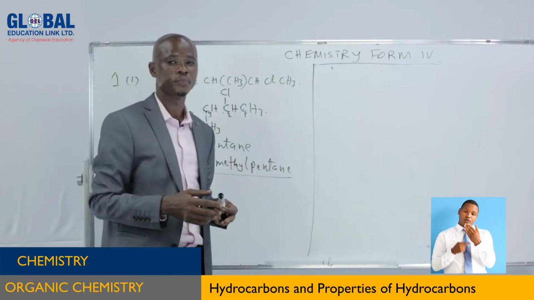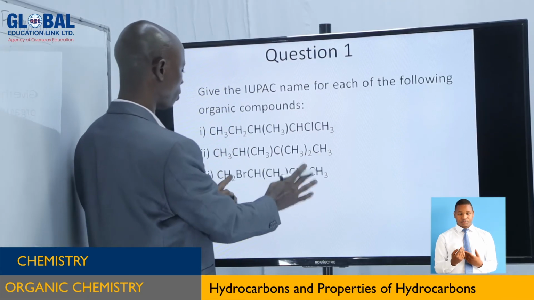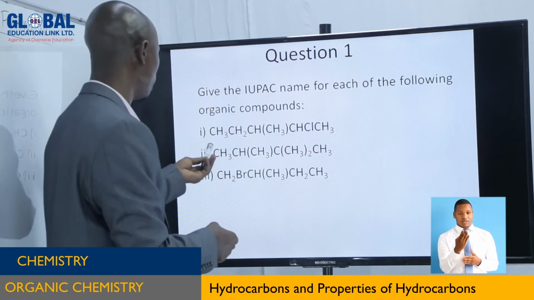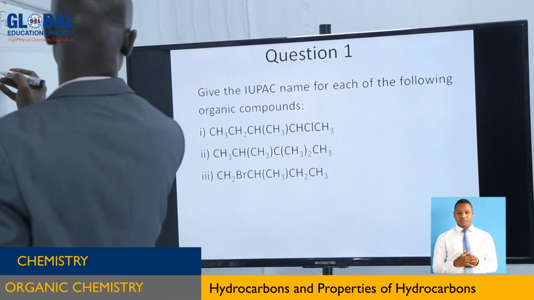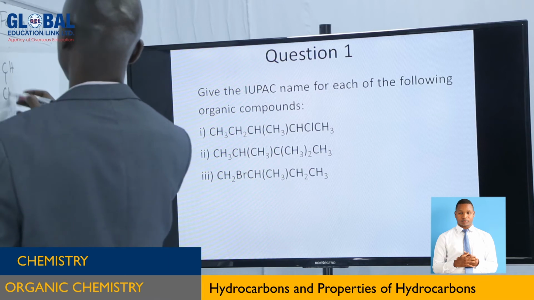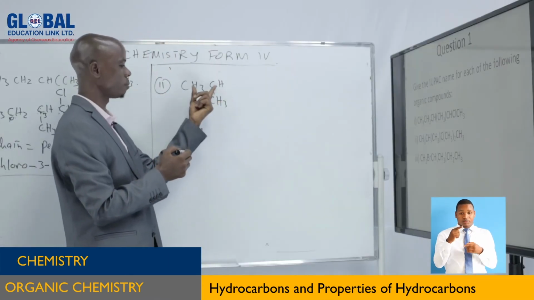That is number 1. Now, when you go to here, let's do also this part, and we are going to do the rest. So it is very simple. Let's come on the board to see how we can do that one. Now, Roman 2. We have CH3, CH. That branch means that a methyl group is bonded to this carbon atom.